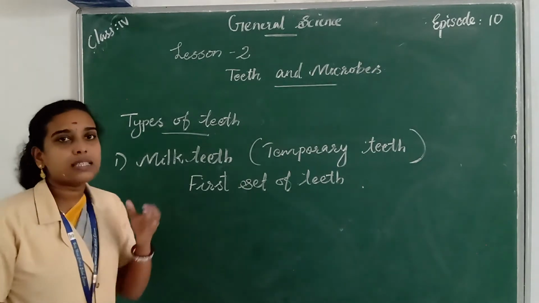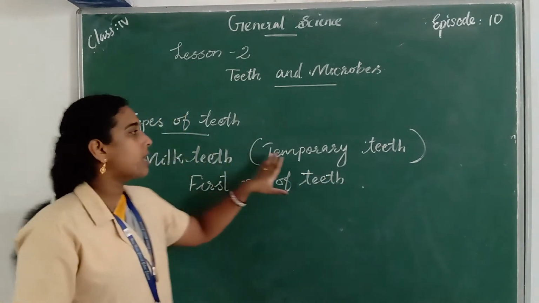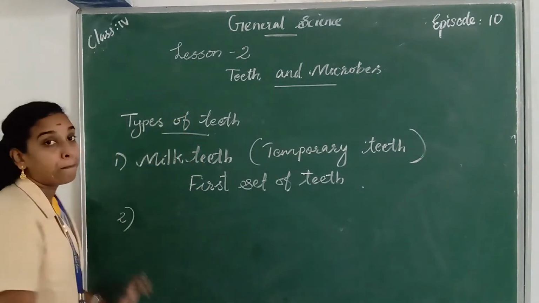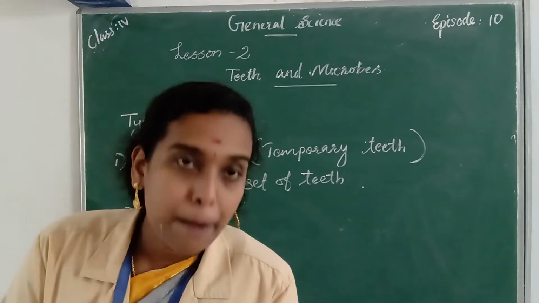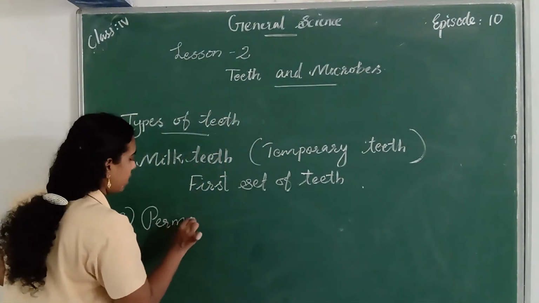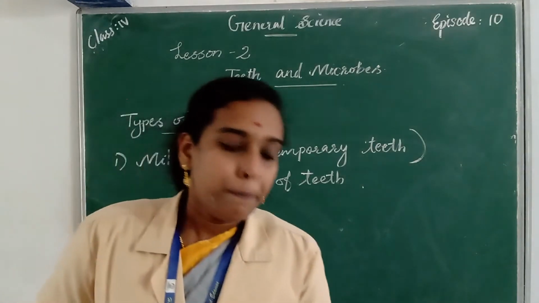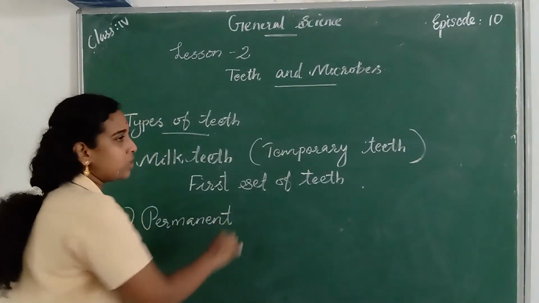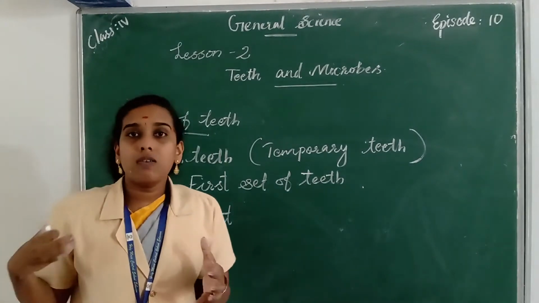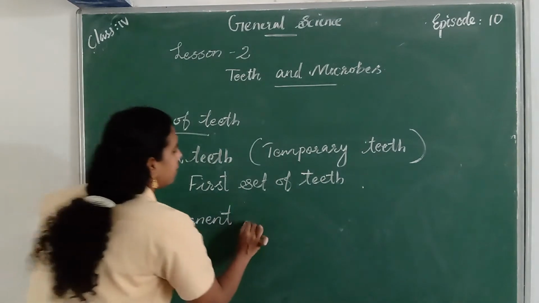First one is milk teeth. Milk teeth means the first set of teeth in the mouth, and milk teeth are also known as temporary teeth. And the second set of teeth is called permanent teeth, P-E-R-M-A-N-E-N-T. Between the age of 6 to 12 years, milk teeth start falling out and are replaced by a permanent set of teeth, and they are called permanent teeth.